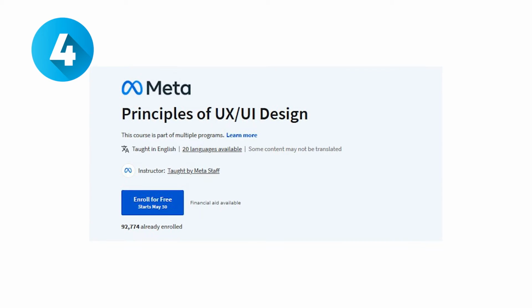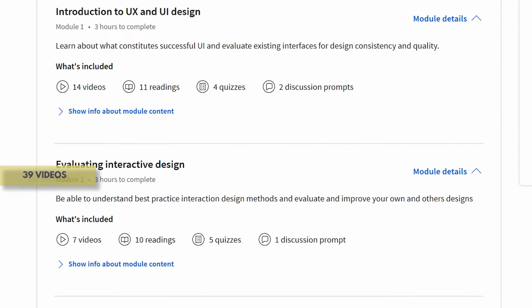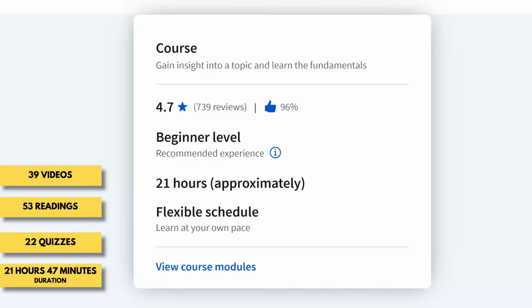The fourth one is Principles of UX/UI Design. Learn the fundamentals of user experience, research, and design. Become immersed in the UX process of identifying problems and iterating and testing designs to find appropriate solutions. You'll learn how to empathize with users through best practice research approaches and create common UX artifacts such as user personas. This course has 39 videos, 53 readings, and 22 quizzes. You can complete this course in 21 hours and 47 minutes.